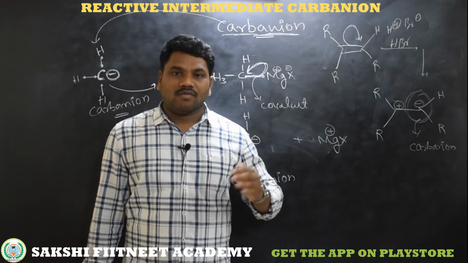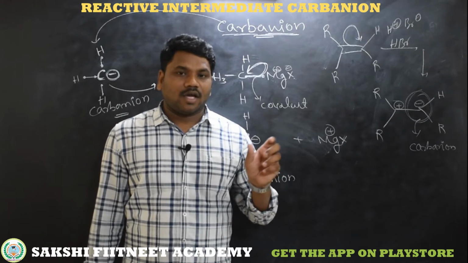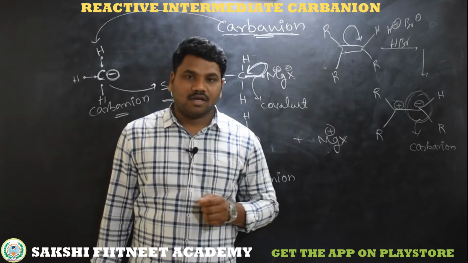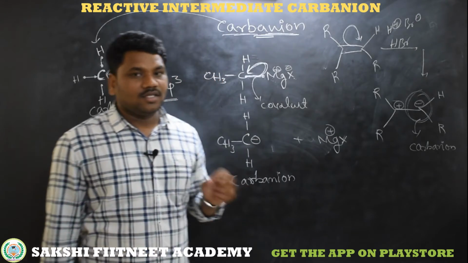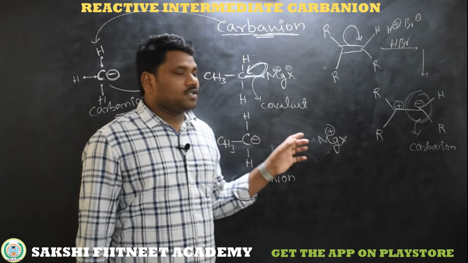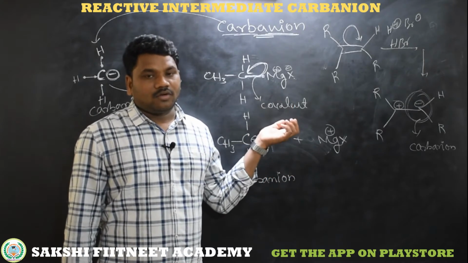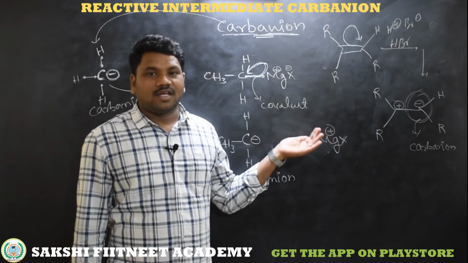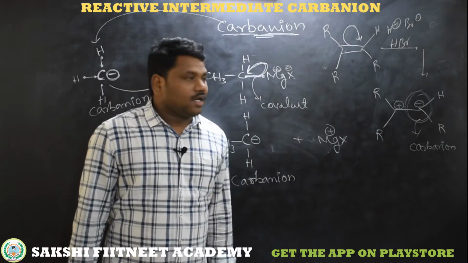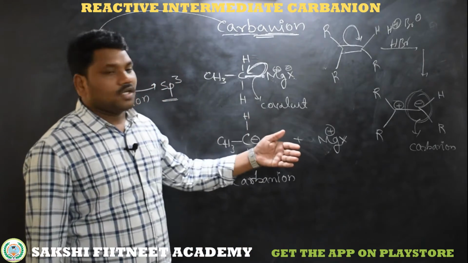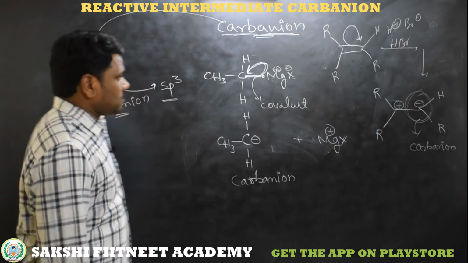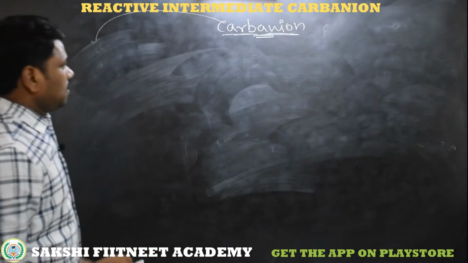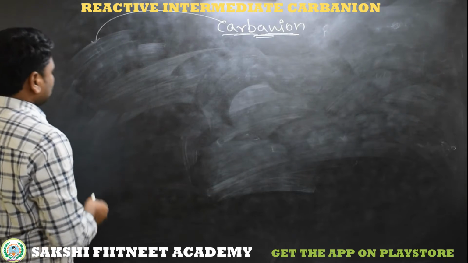We'll discuss this clearly. We have another video for resonance, hyperconjugation and inductive effect, as well as mesomeric effect and electromeric effect. So in this video I am giving a classification based on carbon to carbon bonding, that means the common classification of carbanion, that is primary carbanion, secondary carbanion and tertiary carbanion. So according to inductive effect I am giving a stability order. So we'll discuss the types of carbanions. We'll discuss which is the most stable.